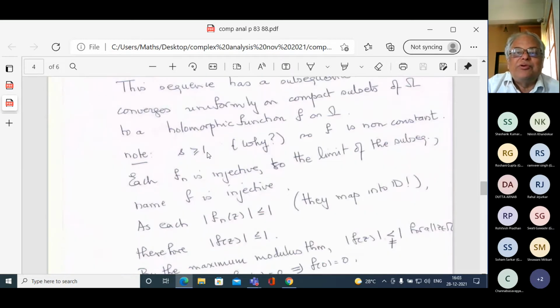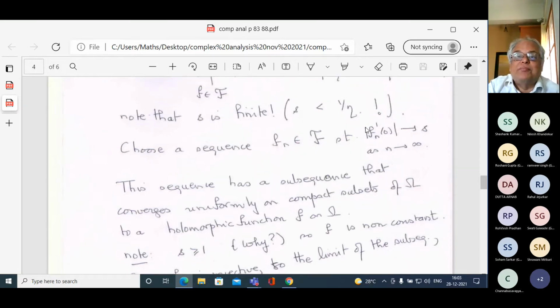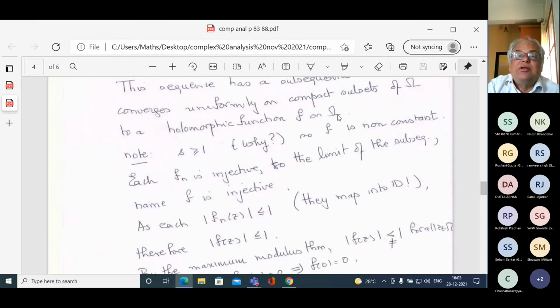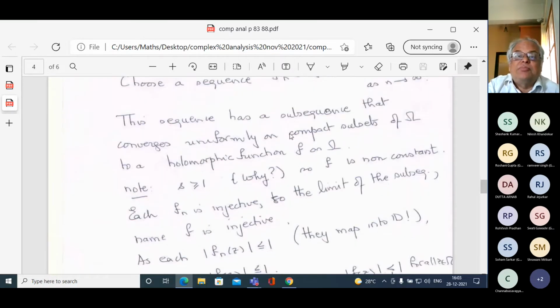S is greater than or equal to 1. I've just told you, I had written why. I shouldn't have told you why S is greater than or equal to 1. And S is less than or equal to 1 over eta. So 1 is less than or equal to S, which is less than or equal to 1 over eta.